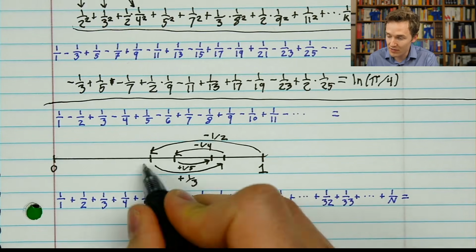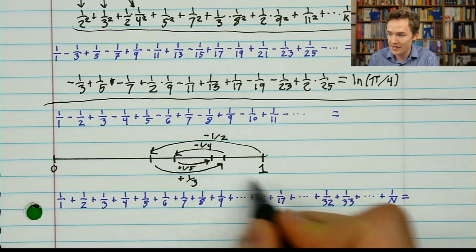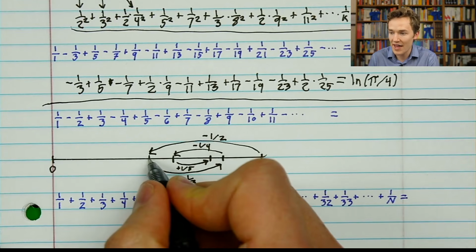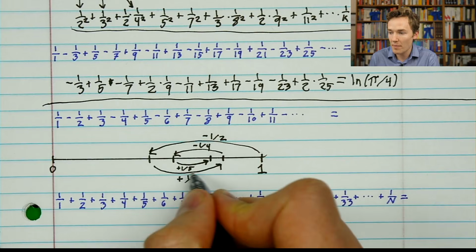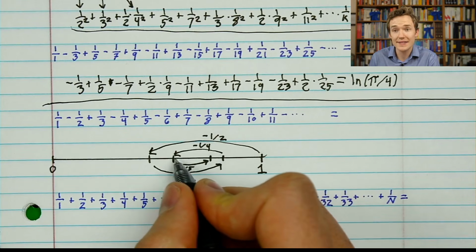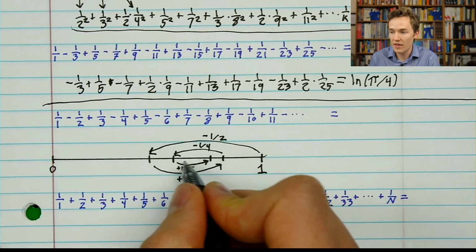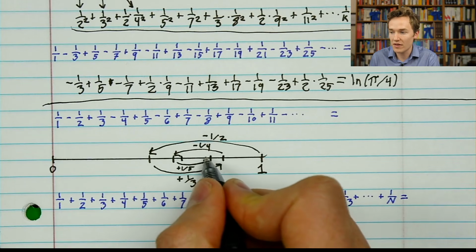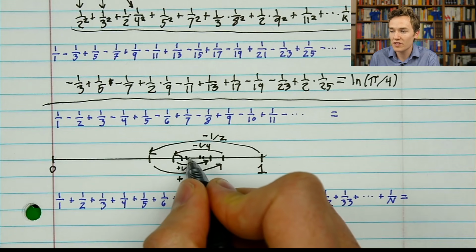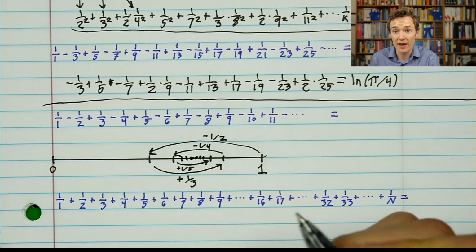minus a fourth, on and on. And you might visualize this with a number line where I'm going between 0 and 1 here. When we take 1 minus a half, you're hopping backwards by a half, and then plus a third, you're hopping forward by a smaller amount. Minus a fourth, you hop backwards by a still smaller amount, then plus a fifth, and then backwards might get you here, and then forward might get you something like that. And you're alternating back and forth, and because each one is smaller than the last, you can probably see that it has to zero in on some kind of value.